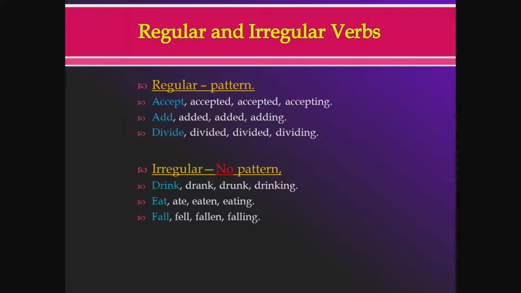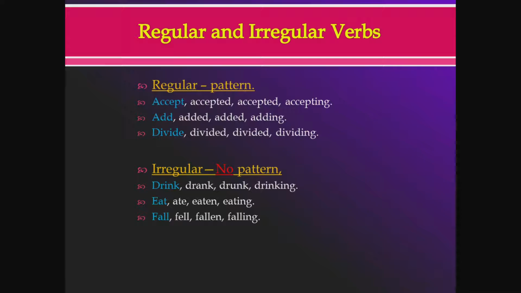The first type of verbs are the regular verbs. Regular verbs have a pattern. In other words, you can generate all these 5 forms using a pattern. For example, accept, accepted, accepted, accepting. Now I didn't put the S form in here because it's so easy. So there's really only 4 forms. If you include the S form, then you have the 5 forms of these verbs. So accept, accepted, accepted, accepting. Add, added, added, adding. Divide, divided, divided, dividing.